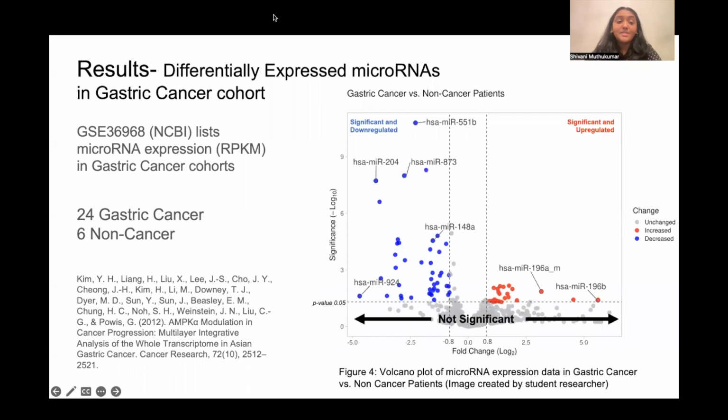For my results, I was able to find this dataset on NCBI that lists microRNA expression data in 24 gastric cancer patients and 6 non-cancer patients. With this data, I was able to make this volcano plot that you see to the right.